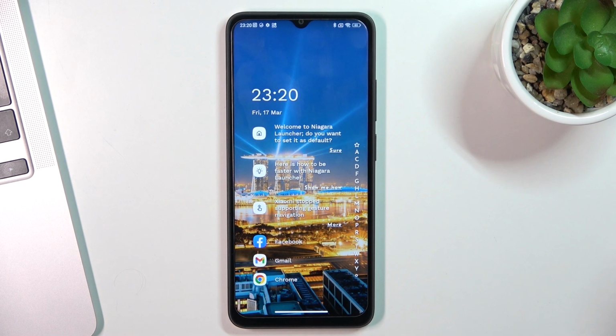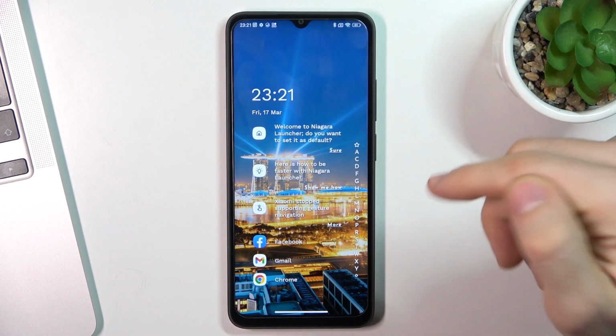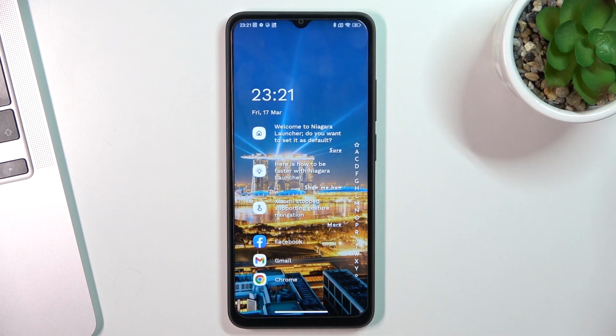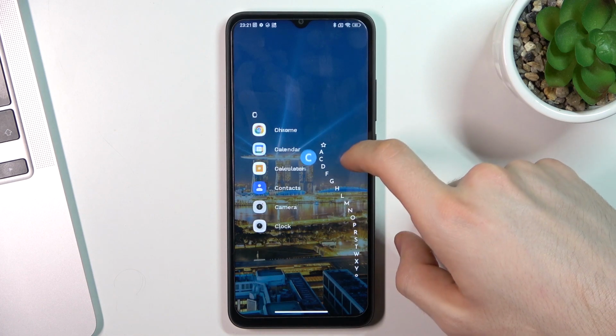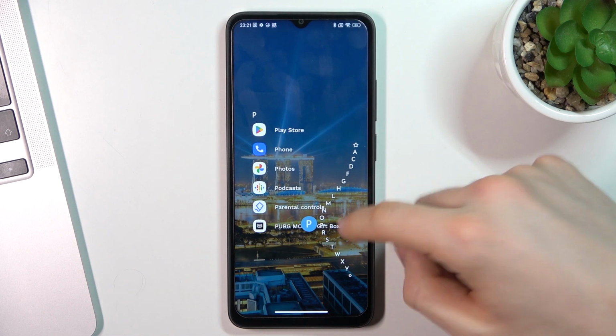I really love this launcher because you have no inline features on this launcher. I'm using this launcher when I need to focus on my work. I'm using it on my Android device, not on this device, when I am at work, and it's really impressive because you can set up here your favorite apps and your favorite widgets, and here you have apps menu. You have no inline features here. So by alphabetical line you can find any application you need.